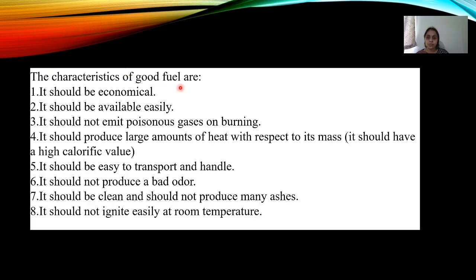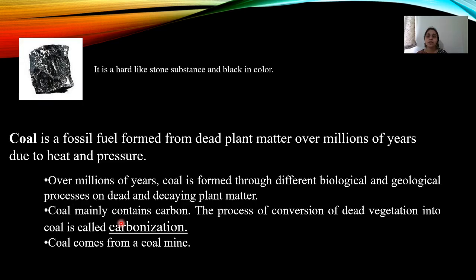Coming to the characteristics of a good fuel. It should be economical, it should be easily available, it should not emit poisonous gases on burning, and it should produce a large amount of heat with respect to its mass. It should be easy to transport and easy to handle. It should not produce any bad odor. It should be clean and should not produce any ashes. It should not get ignited easily at room temperature. So these are the characteristics of a good fuel.